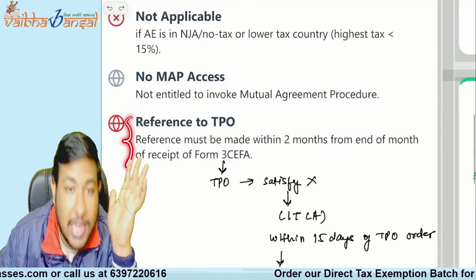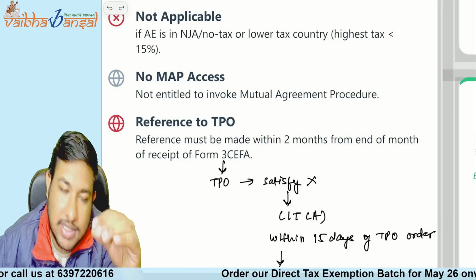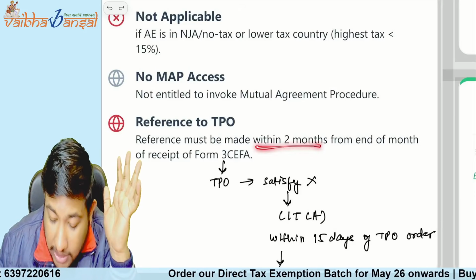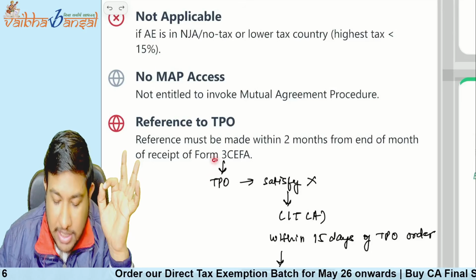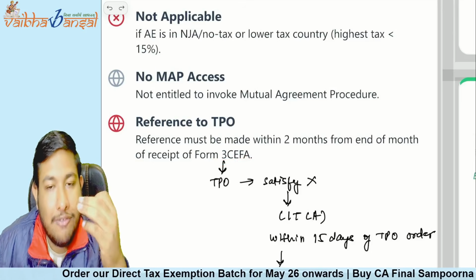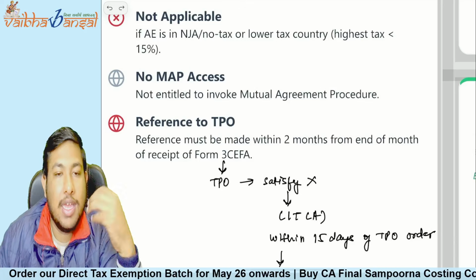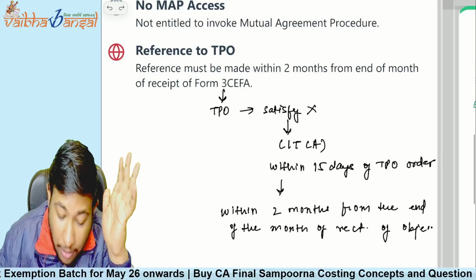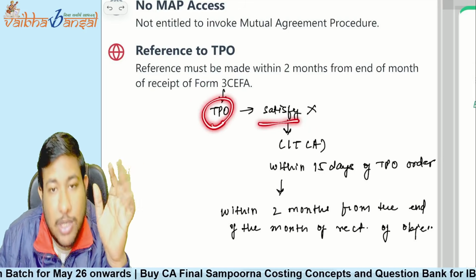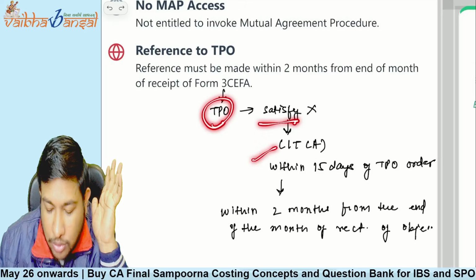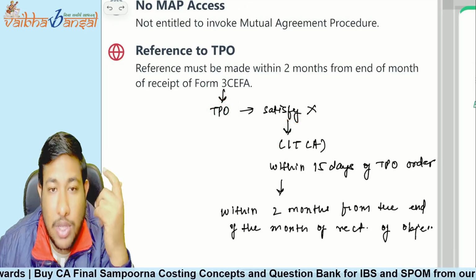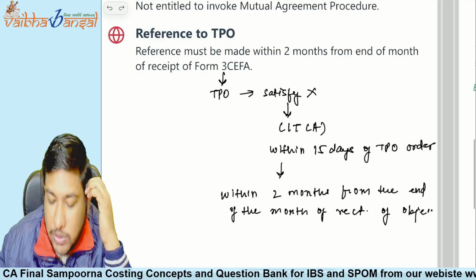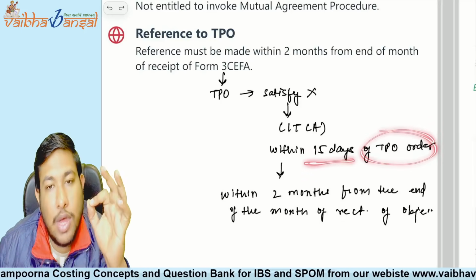Now, can the AO refer the case to the TPO? Yes, they can, but within 2 months from the end of the month in which they receive Form 3CEFA. Now, if the TPO passes the order and you are not satisfied with that order, then you can go to the Commissioner of Income Tax within 15 days of the TPO order.